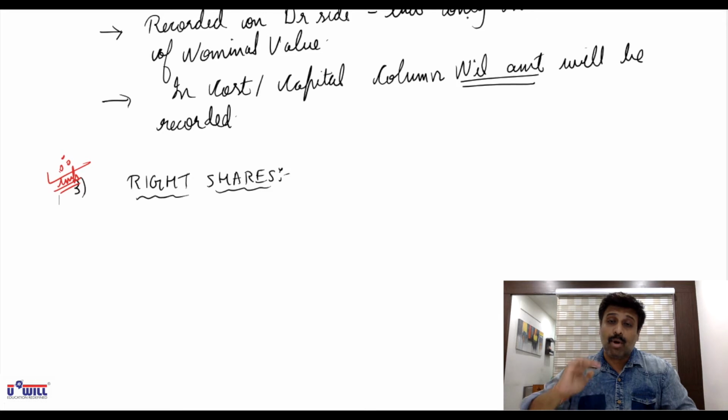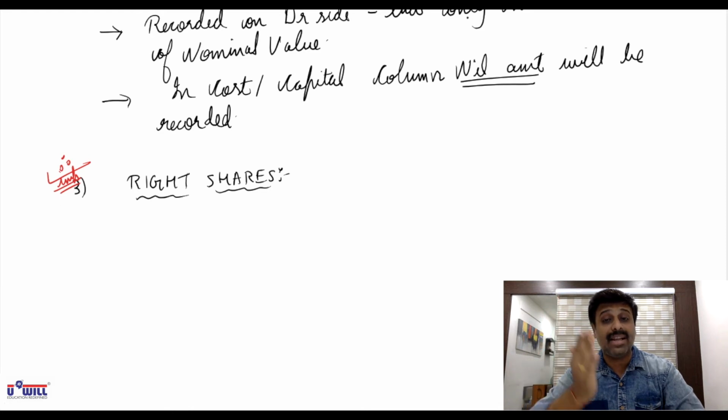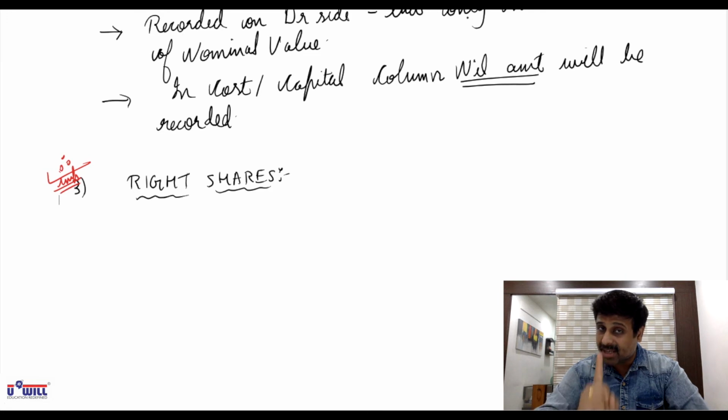And we protect the interest of existing shareholders. Their control over the company does not get diluted if they buy the shares. If they don't buy those shares and you offer it to the public, then their control gets diluted, gets decreased. So as per the company law, first you have to offer your shares to the existing shareholders only. Existing shareholders have first right on any new shares offered by the company. I repeat, existing shareholders have first right on any new shares offered by the company.